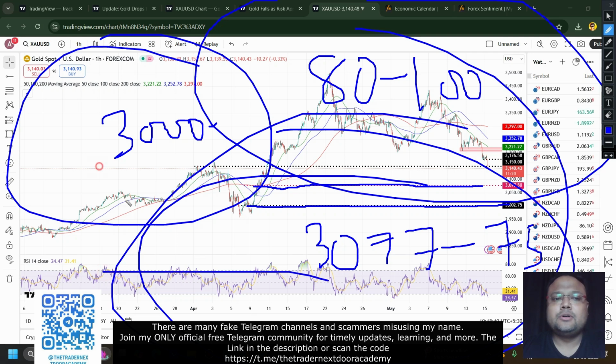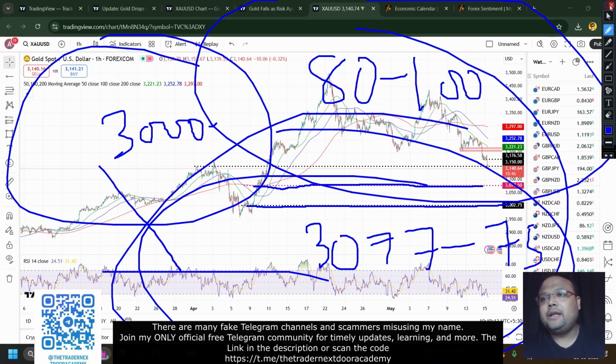Because, as I said earlier, support doesn't always guarantee a bounce, and it doesn't always guarantee a trend reversal. If a market is bearish and comes to a very strong support, hardly will you see a temporary bounce. After that, the market will break the support and go down. This is how the market works. You need to understand the market sentiment first and use technical analysis accordingly. Here we can clearly see the market is bearish as of now, so our opportunities are mostly on the sell side only.